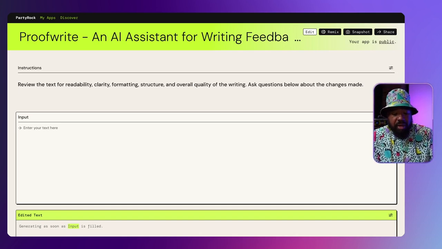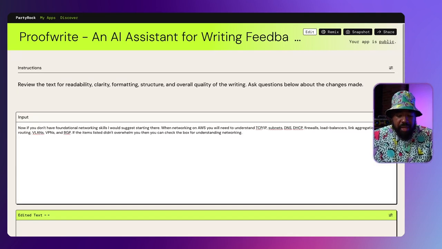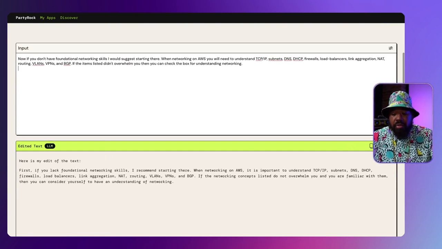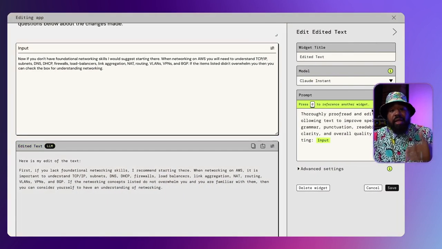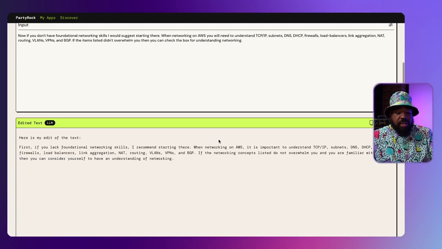Now, what we do here is we enter our user input, we pass that in, and that's sent as a prompt to our large language model, which again is going to be the Anthropic Claude instance model. And notice this is our prompt here that's being sent. I'll close that out. And now we have our response that is written to be readable and clear, but it doesn't change the tone or the style of our writing.